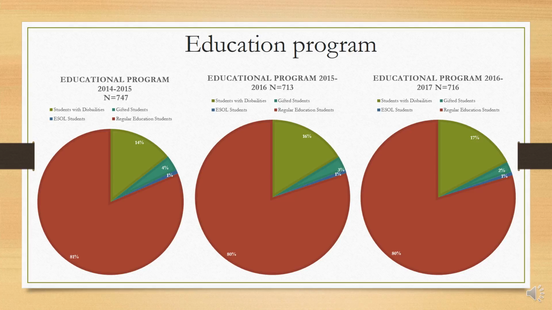Our number of students with disabilities has increased from 14% to 16% to then 17% this past school year, but our number of gifted students has decreased from 4% to 3% to landing with only 2% of our students being identified as gifted this year. And our number of ESOL students has remained the same at 1% over the past 3 years.